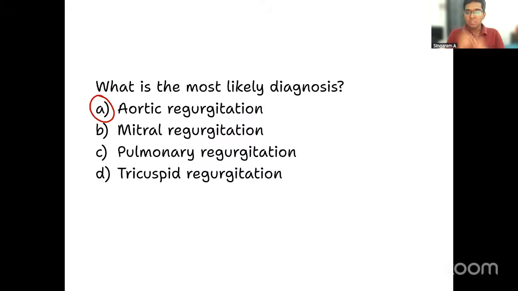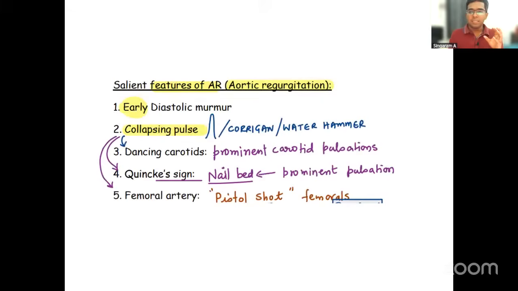See, with the keywords, you need to pick up the answers. For rheumatic heart diseases, here it happens to be aortic regurgitation. Now let's have a quick recap of the salient features of aortic regurgitation. One, early diastolic murmur. Second is the pulse, already given in the question, called collapsing pulse, also called Corrigan pulse or water hammer pulse. You all know what a collapsing pulse means: rapid upstroke followed by a rapid downstroke.